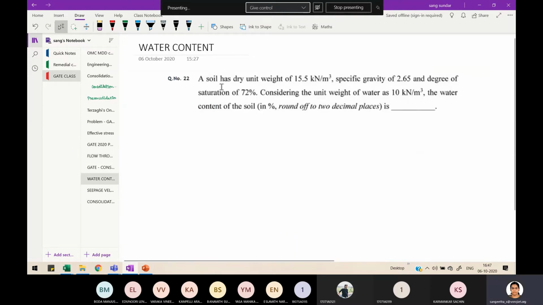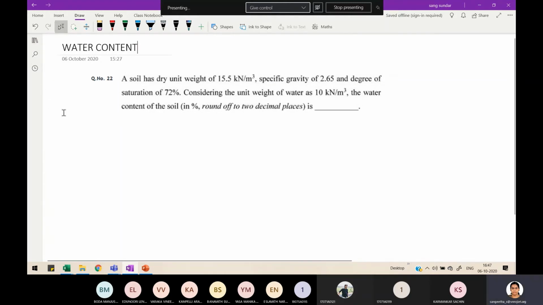Let's go in order. Ma'am, could you see my screen? Yes, ma'am. So this problem is related to water content, and this was taken from the GATE 2020 question paper. A soil has a dry unit weight of 15.5 kilonewton per meter cube, specific gravity is 2.65, and degree of saturation is 0.72. Considering unit weight of water as 10 kilonewton per meter cube, how much is the water content of soil?